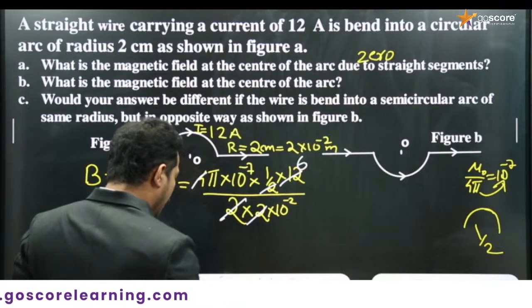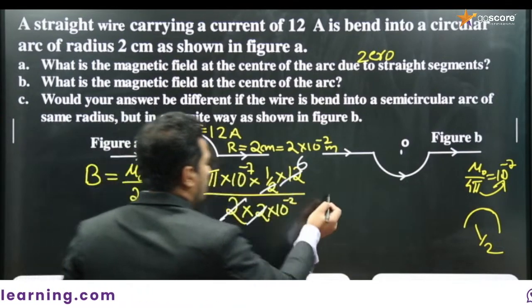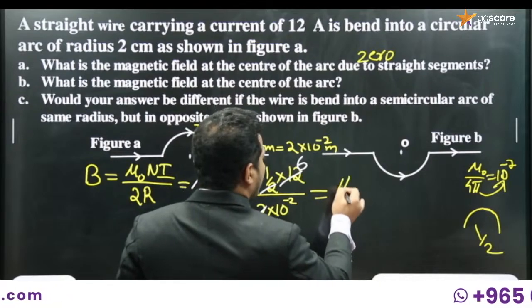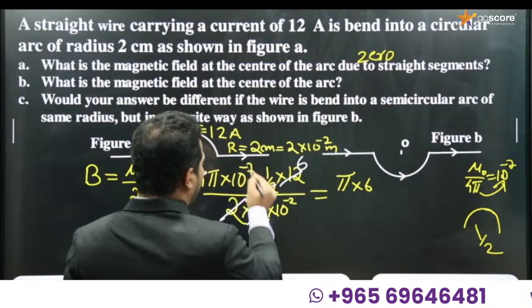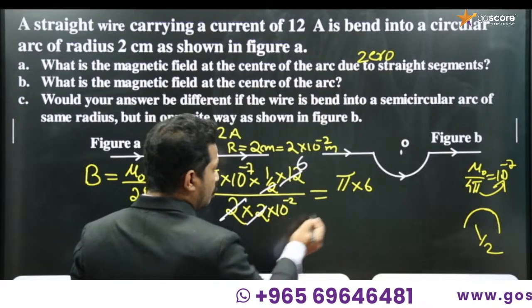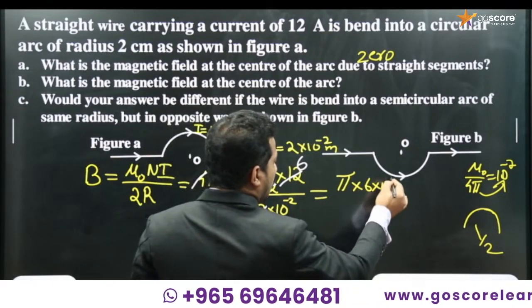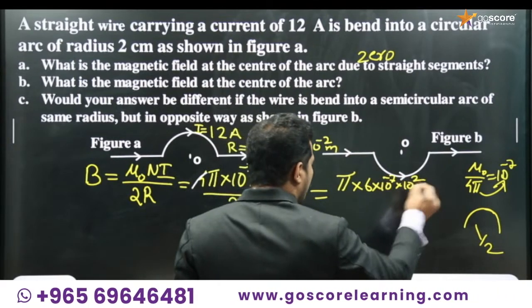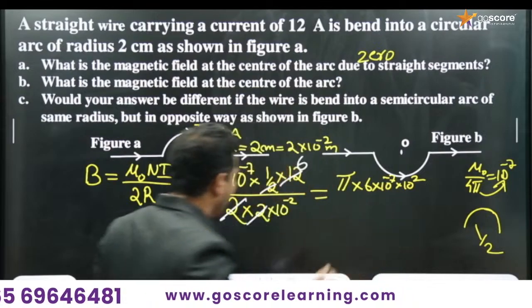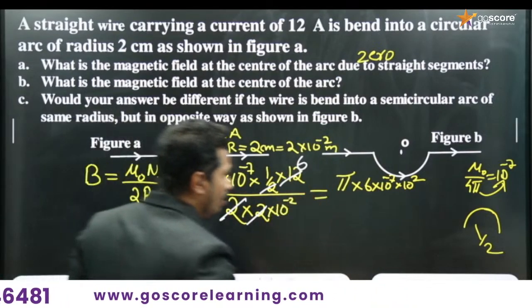What remains is pi into 6 into 10 to the power minus 7 divided by 10 to the power minus 2, which is 10 to the power minus 7 into 10 to the power 2, so we can solve it.